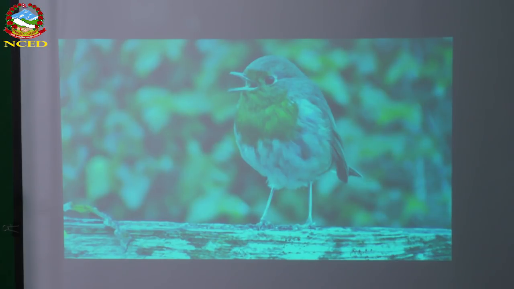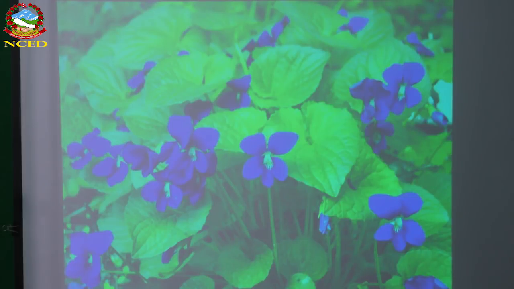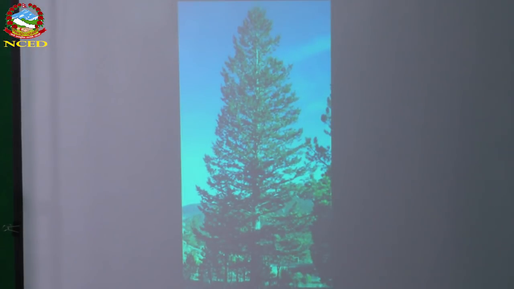In Nepali, we don't know the name. And here is another flower. This is violet, or violets. Especially blue colored flowers, or a violet colored flower. This is the name of the color, violet. And this is another tree, a very tall tree, called fir tree, F-I-R, fir.